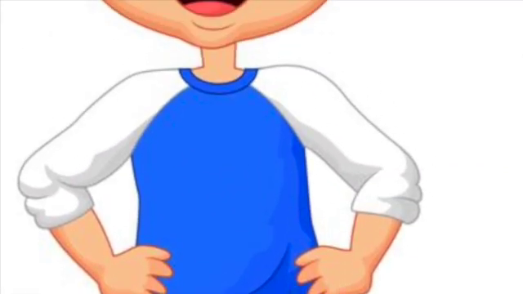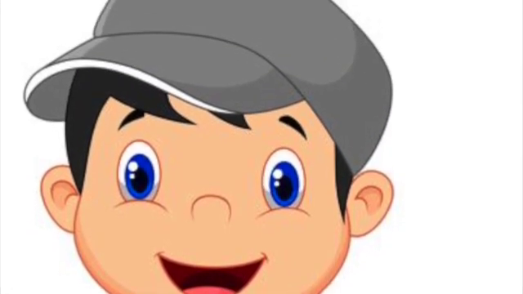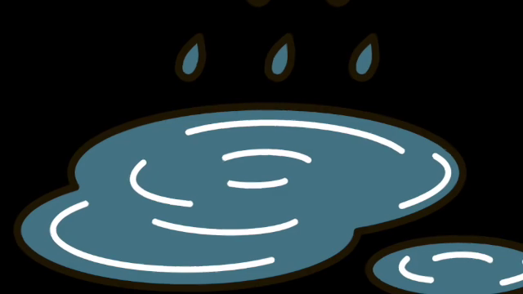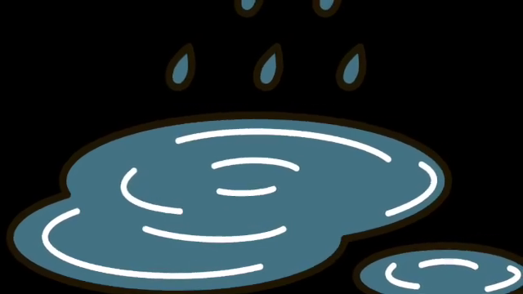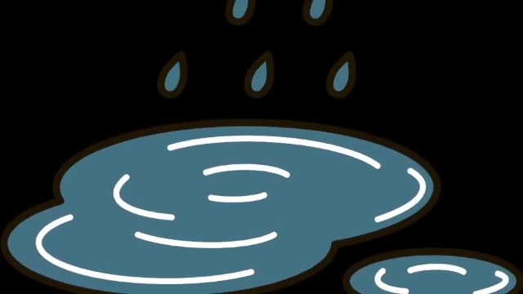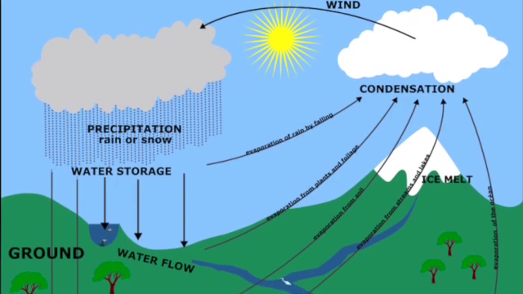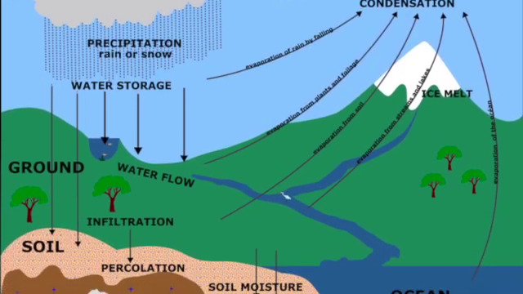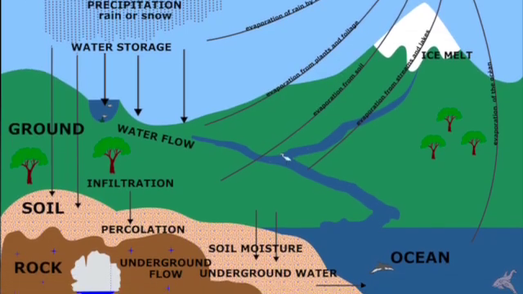Our story starts with a young boy named Parker. Parker is a 7-year-old boy who is on a walk with his mom after a rainstorm. He is looking at a puddle and he is wondering what happens to the puddle after a few days. Parker remembered that in his first grade class he learned about the water cycle, so he is excited to watch that puddle to see what happens.